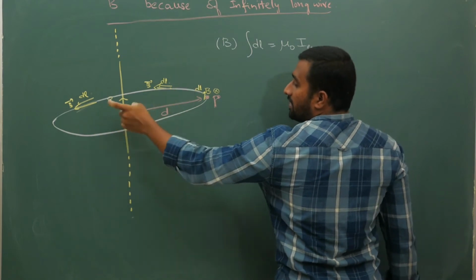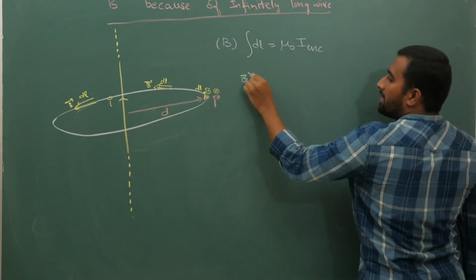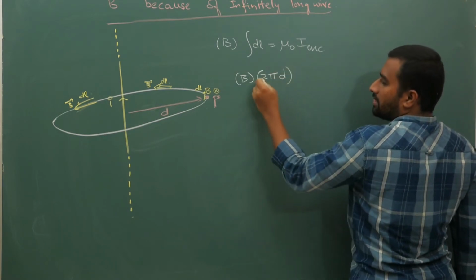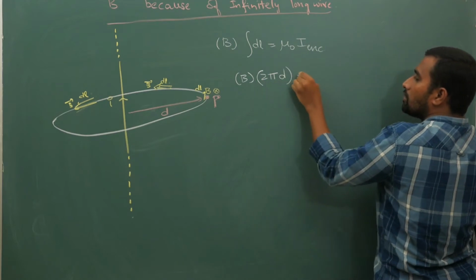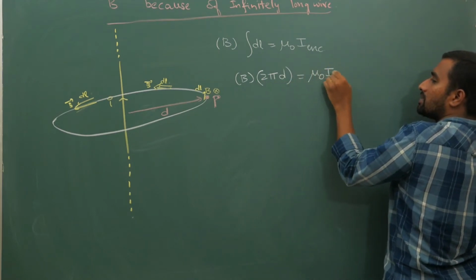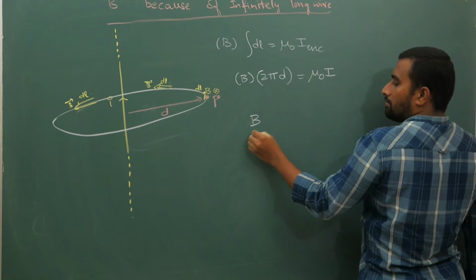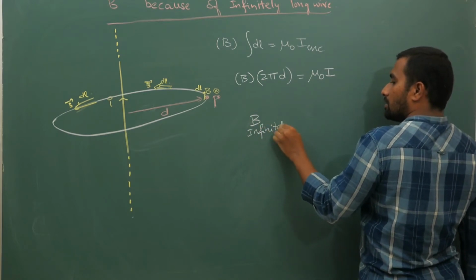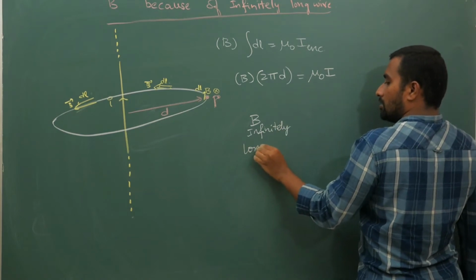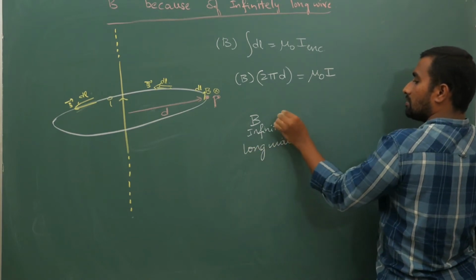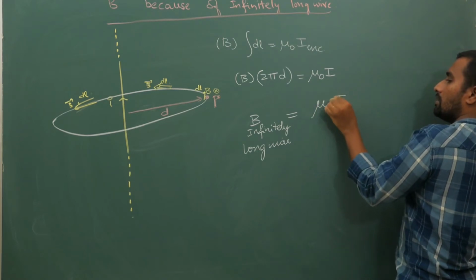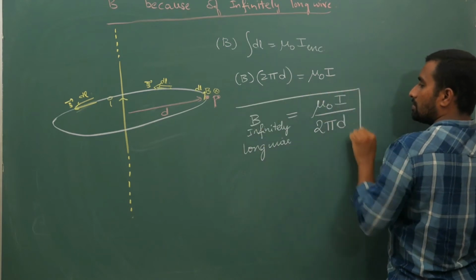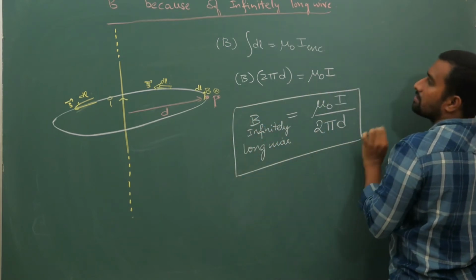There is only one wire, so it is I. So B times total length, which is 2 pi d, this circular Amperian loop length, is equal to mu naught times I. From here, B bar because of an infinitely long wire is mu naught I by 2 pi d. This is your magnetic field.